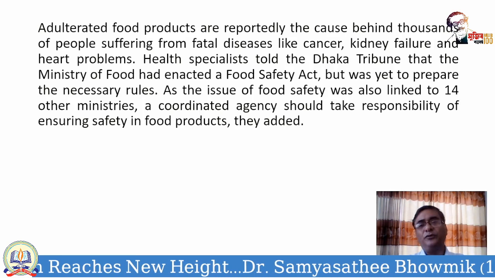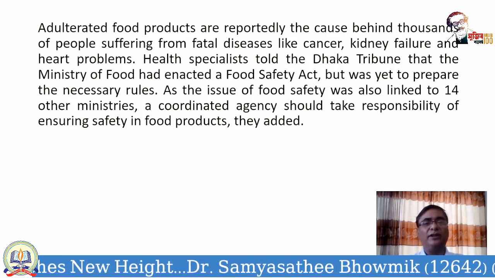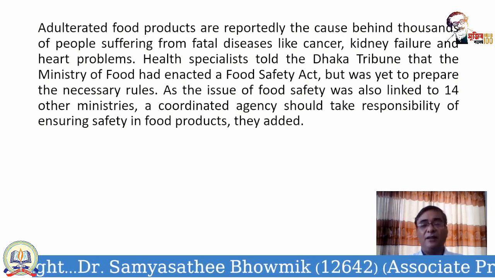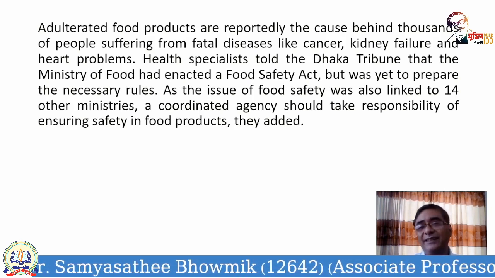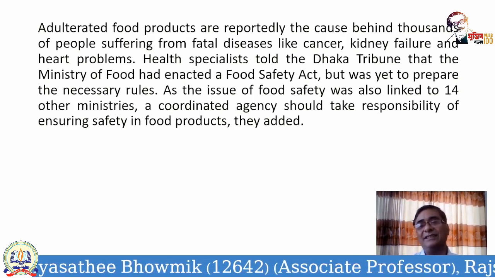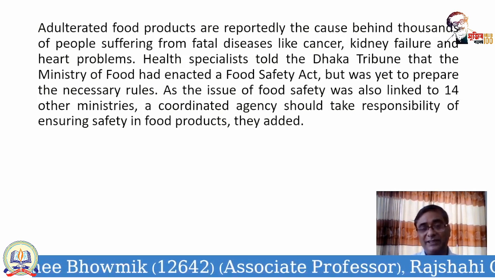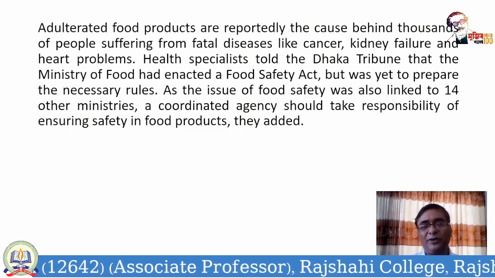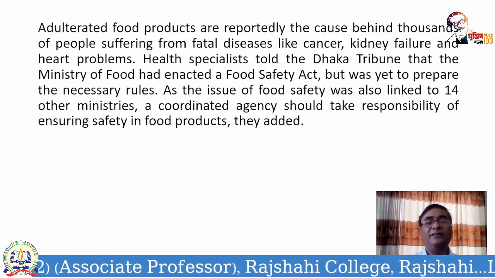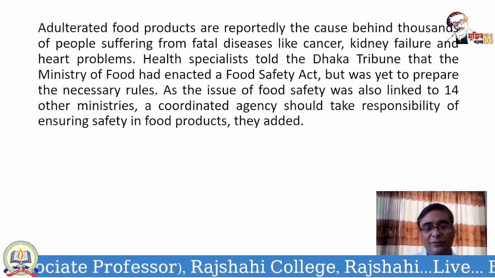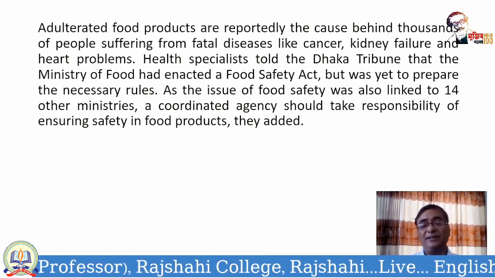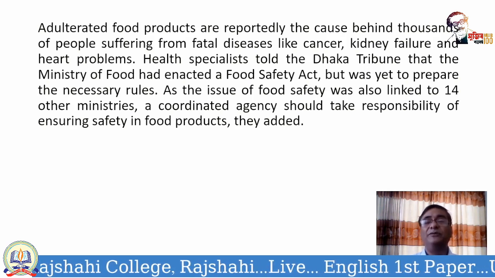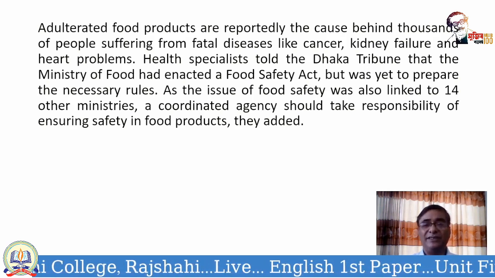The issue of food safety was also linked to 14 other ministries, but this is one more problem, that the issue of food safety is linked with 14 ministries other than the food ministry. So the law ministry is involved, administration is involved, police is involved, agriculture is involved, transport is involved. So there are different types of ministries involved in ensuring food safety.